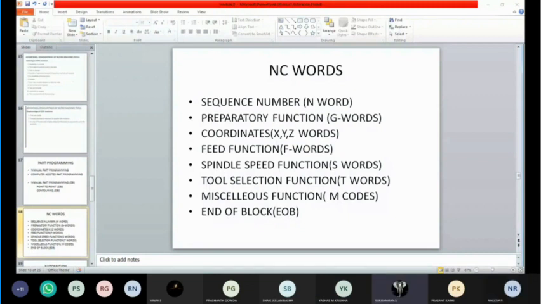Geometry code and miscellaneous code, sir. Geometry code and miscellaneous code. Okay, what are you going to do in this? We are going to select it as a preparatory code. Sir, G codes are used for mentioning dimensions, cutting, positioning and movement, sir. Miscellaneous functions are used for things like coolant function.